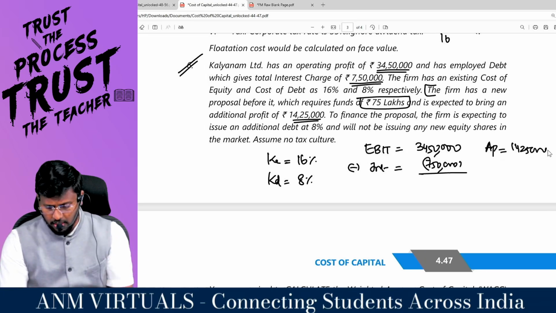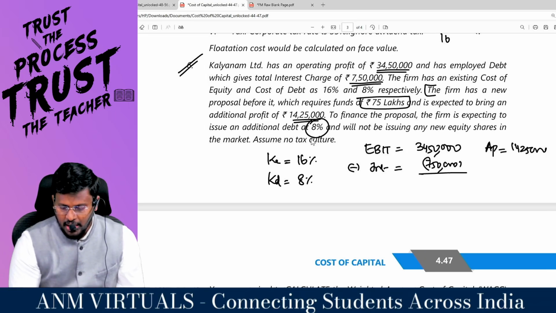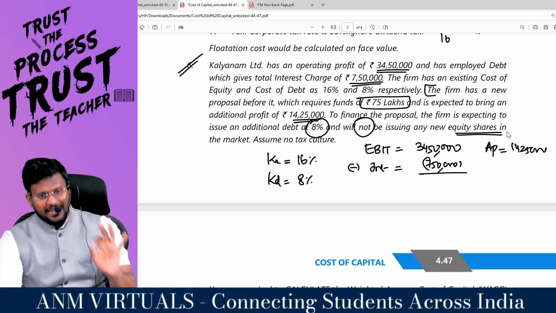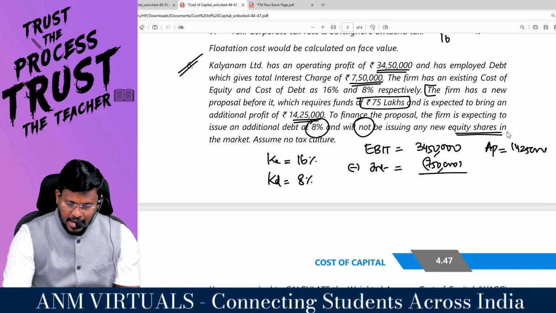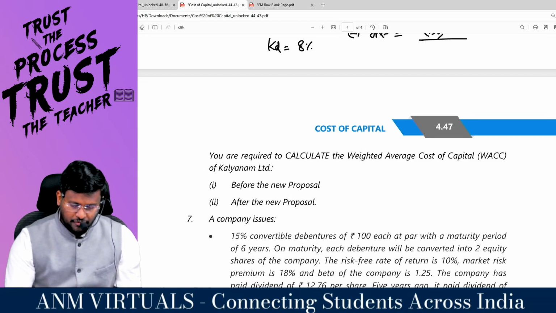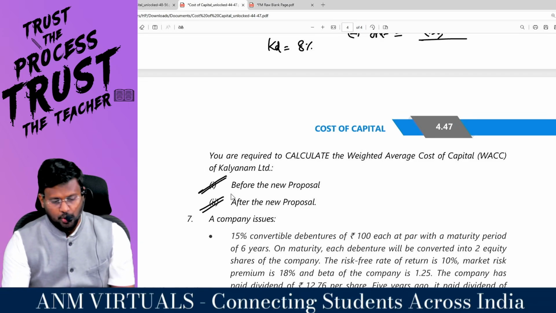To finance the proposal, the firm is expected to issue an additional debt at 8% and will not issue any new equity share in the market. That means only debt. It's a full debt option. Assume no tax. You are required to calculate the weighted average cost of capital of Kalyanam before the new proposal and after the new proposal.